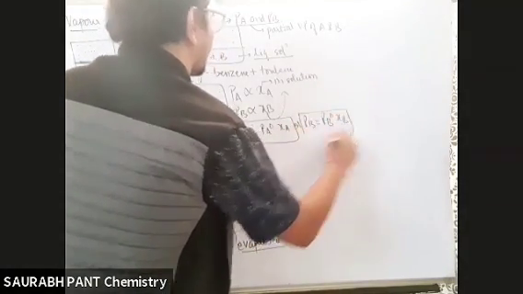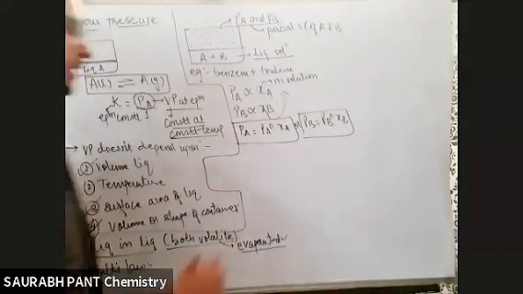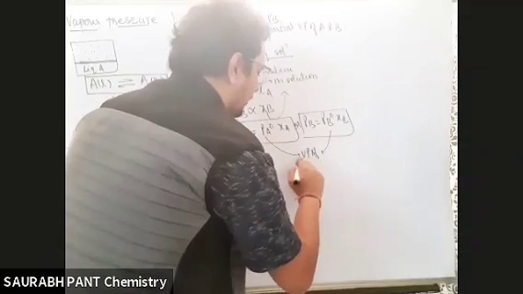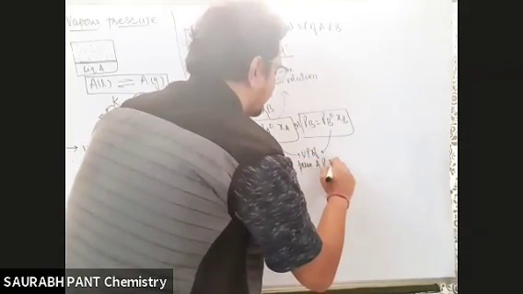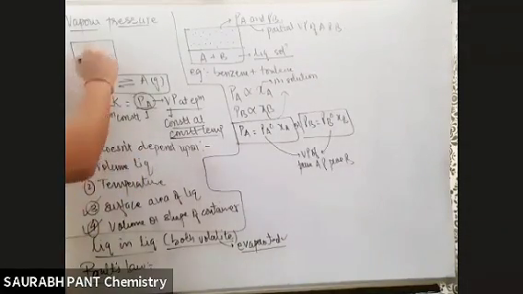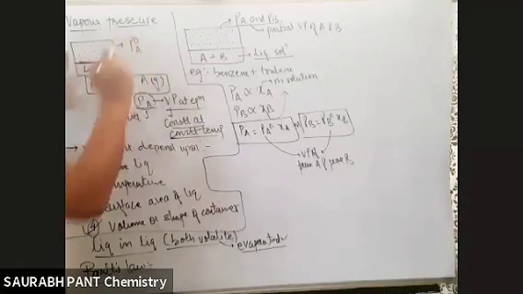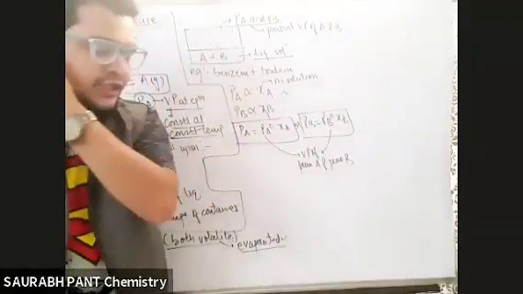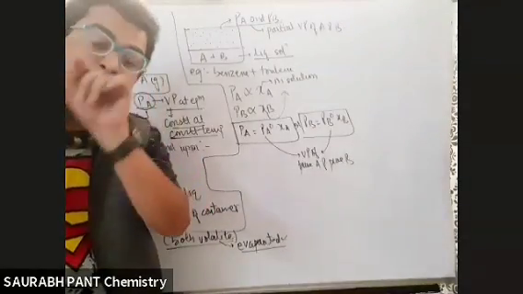Now the question arises, what is this PA naught and PB naught? These PA naught, PB naught are the vapor pressure of pure A and pure B. Pure A, pure B means like in this container only A was kept. So the vapor pressure exerted by only A is PA naught. Similarly, if in a new container I take only B, the vapor pressure exerted by only B is PB naught. Okay? Are these partial vapor pressures? No, they are pure vapor pressures.